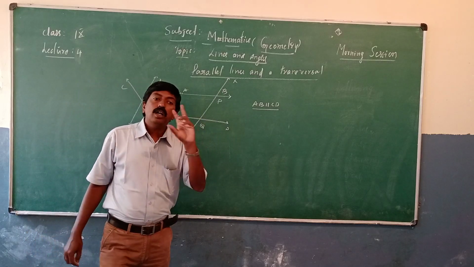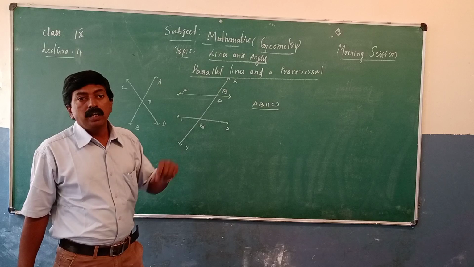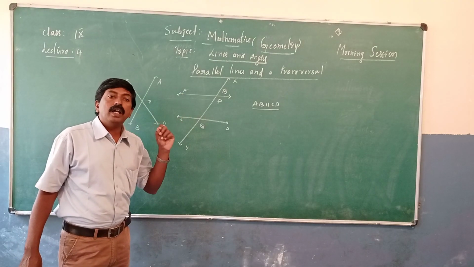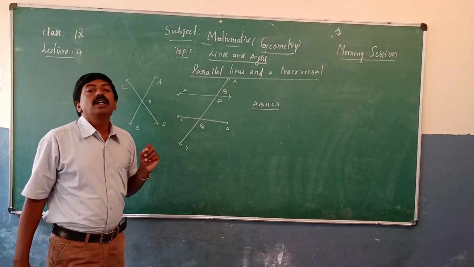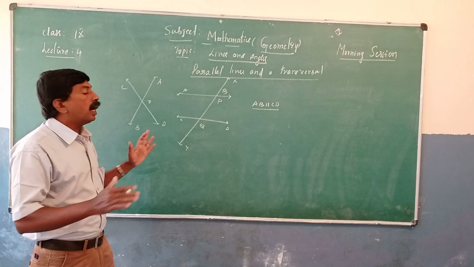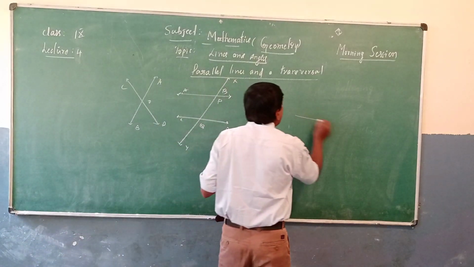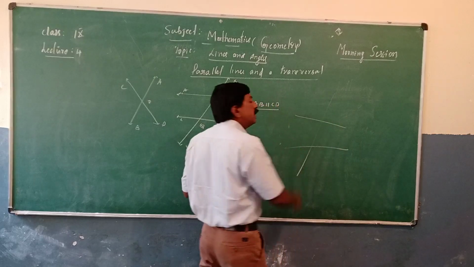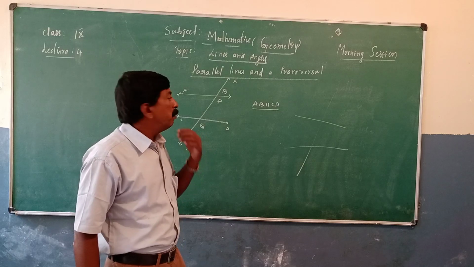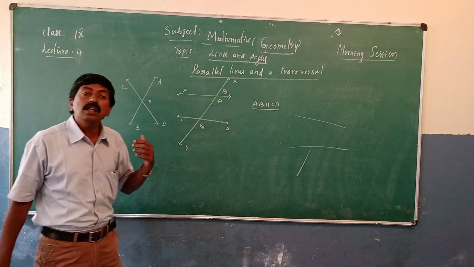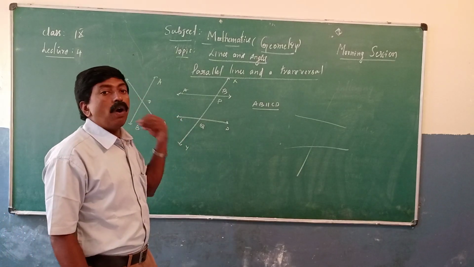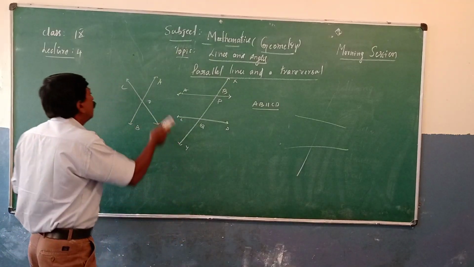AB and CD are 2 parallel lines, and that line is intersected by XY. In this diagram, XY is called the transversal. Not only for parallel lines, for any 2 lines, another line that intersects them is called a transversal. A transversal forms different angles. Let us see the different angles formed by a transversal.